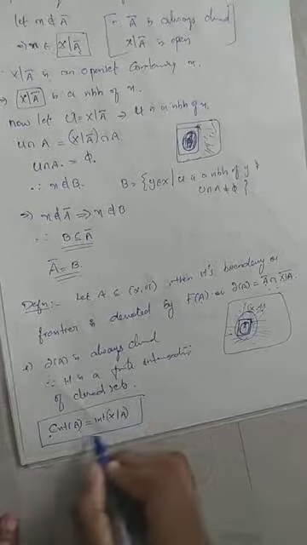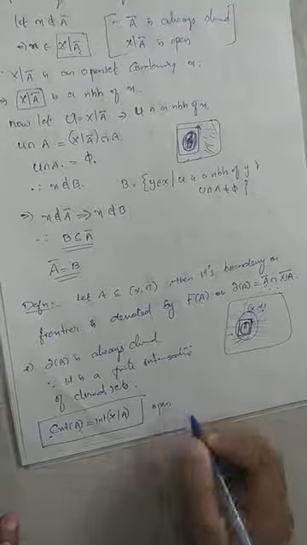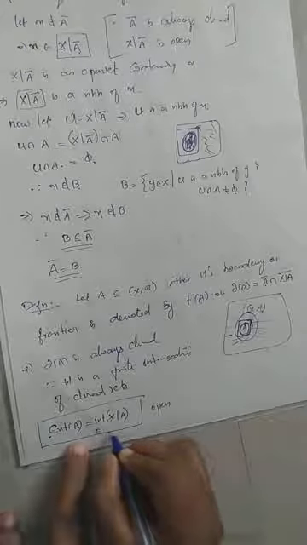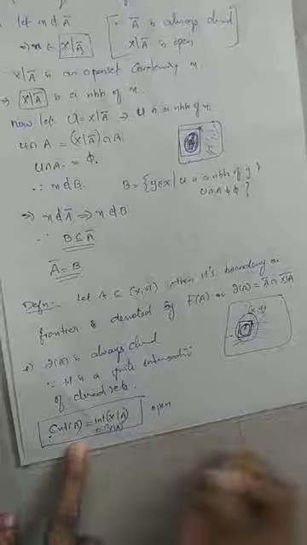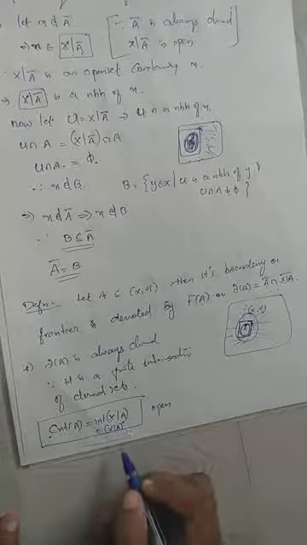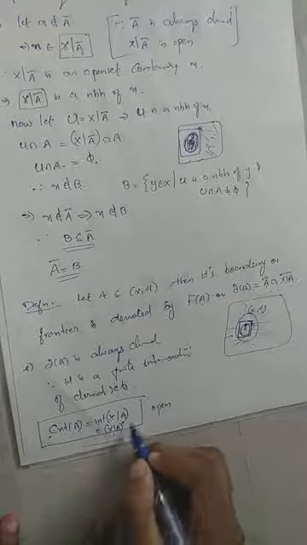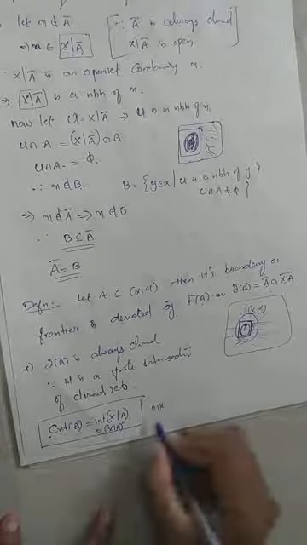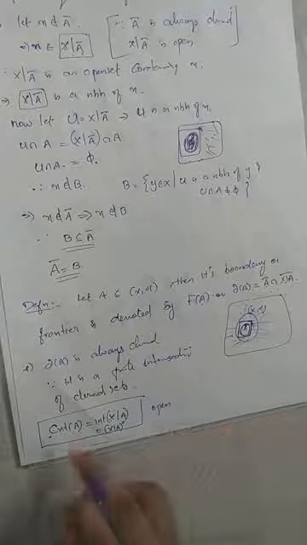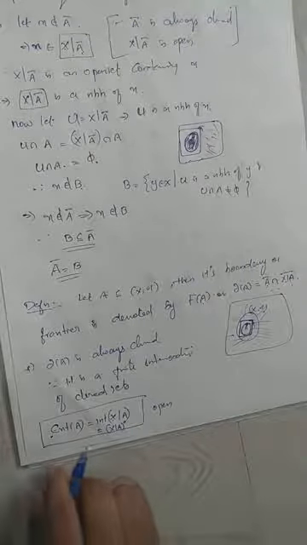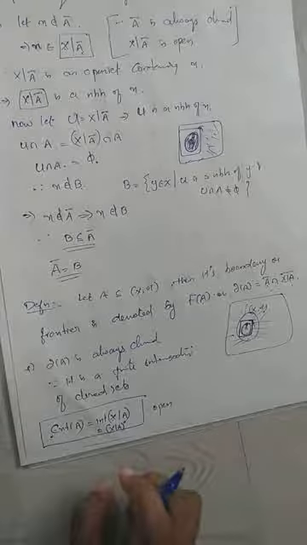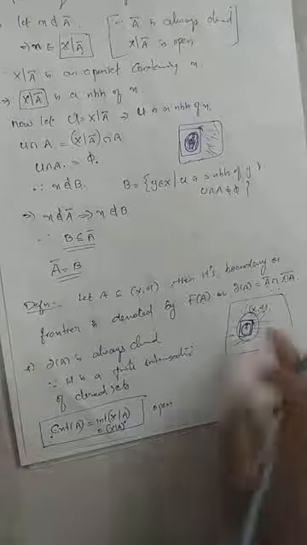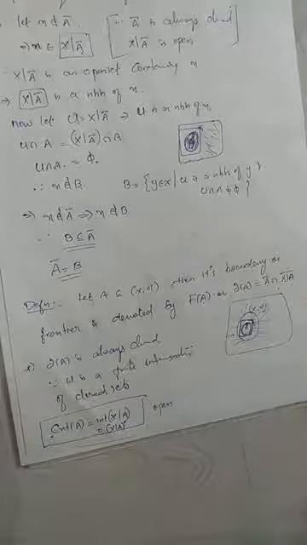So you can see that this is always open. Why? Interior of a set is always open. Interior of X minus A is nothing but X minus A interior, okay? A interior and X minus A whole interior. Now, interior of a set is always open, therefore exterior is always an open set. Exterior of a set is always an open set, and boundary of a set is always a closed set because of this condition. Clear?